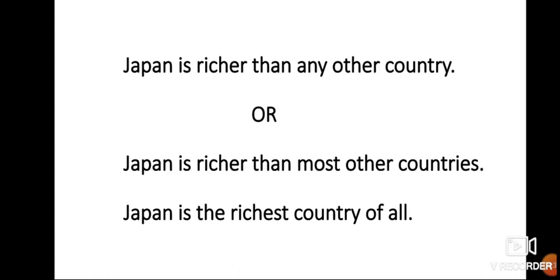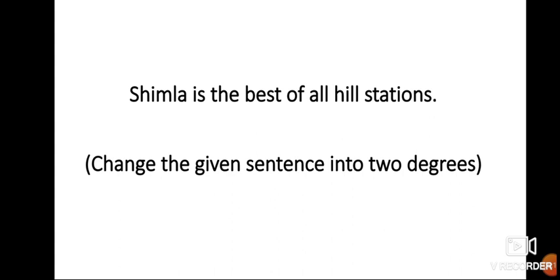Japan is richer than any other country, or the other form of comparative you can write like this: Japan is richer than most other countries. Which is the adjective, children? Rich, richer, richest. This is the adjective. Third one, Japan is the richest country of all. I hope you understood, and I hope that you will try to make different examples like this. Let's solve some more examples. This is another example.